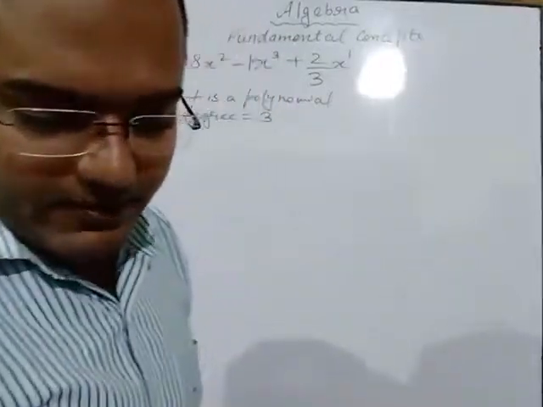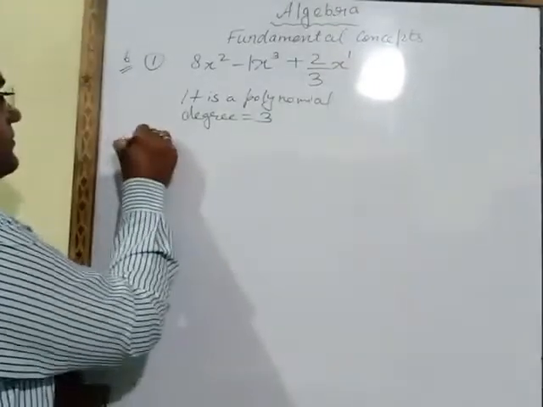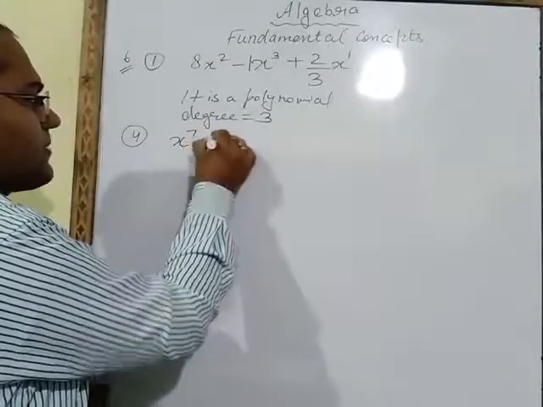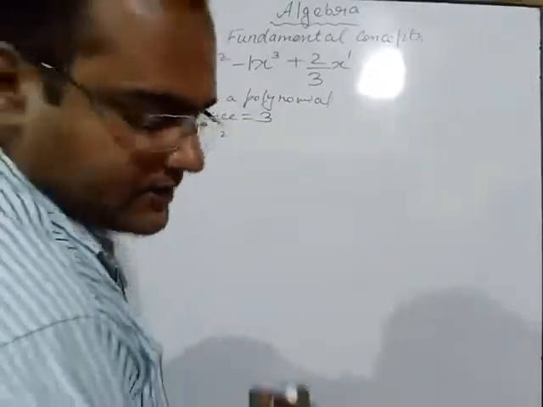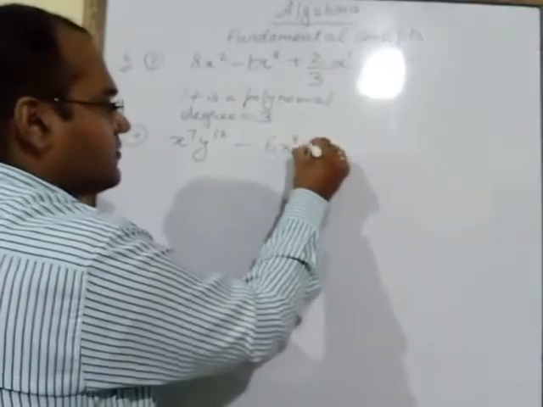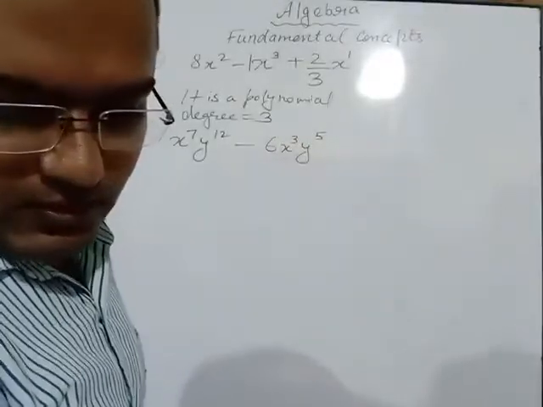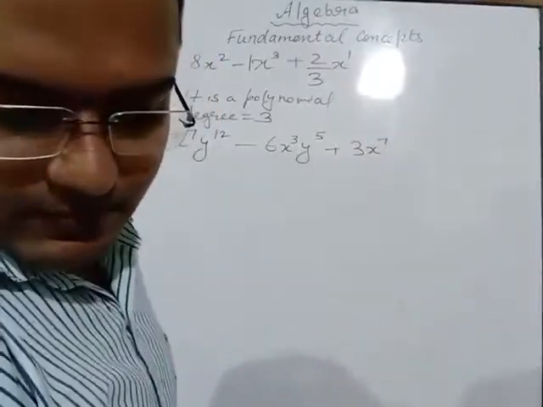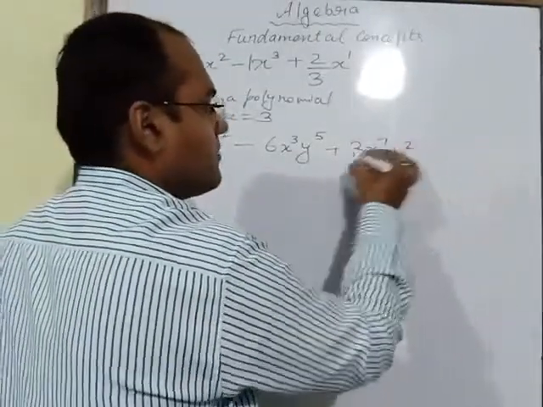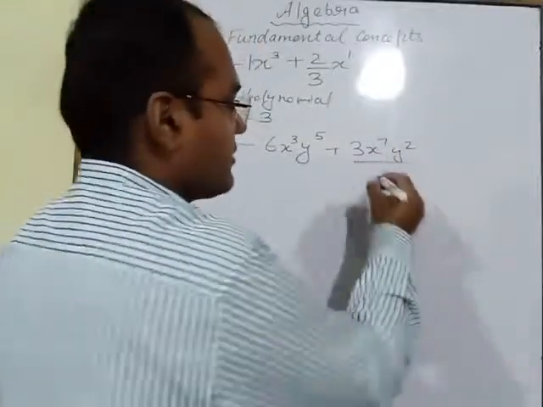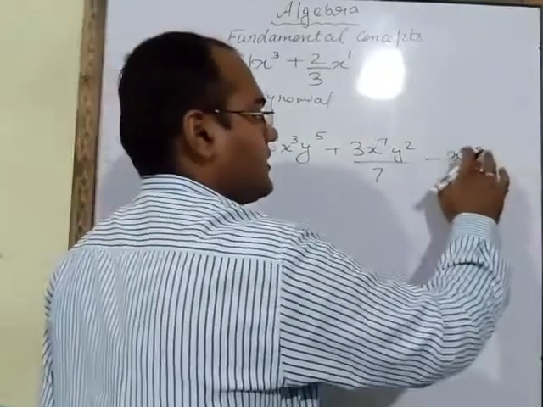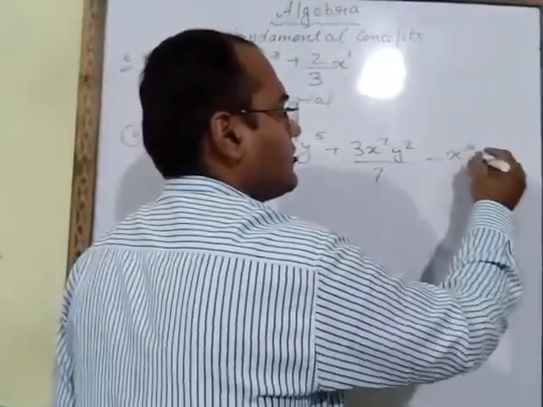Now see one more part, part number 4. The fourth part is x power 7, y power 12 minus 6x power 3, y power 5 plus 3x power 7, y power 2 upon 7 minus x power 10 and y power 20.